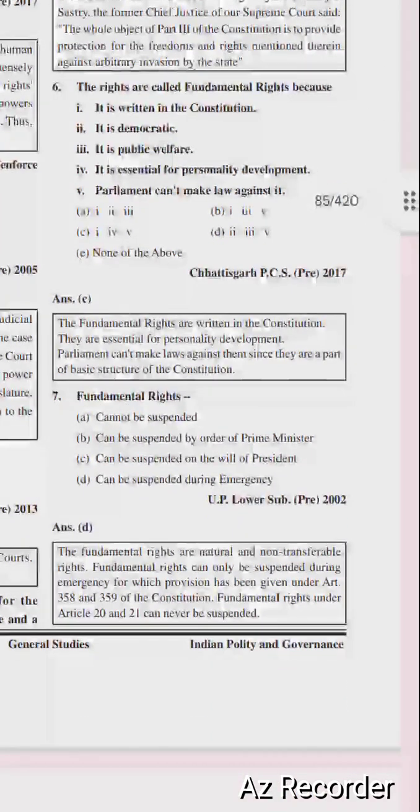The fundamental rights are natural and non-transferable rights. Fundamental rights can only be suspended during emergency, for which provisions have been made under Articles 358 to 359 of the Constitution. Fundamental rights under Articles 20 and 21 can never be suspended.